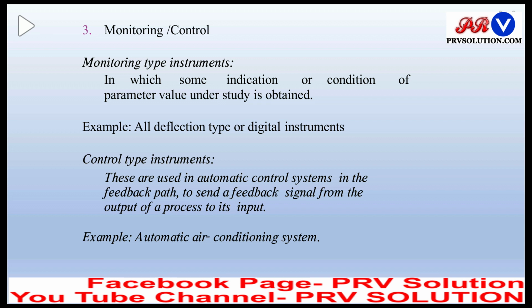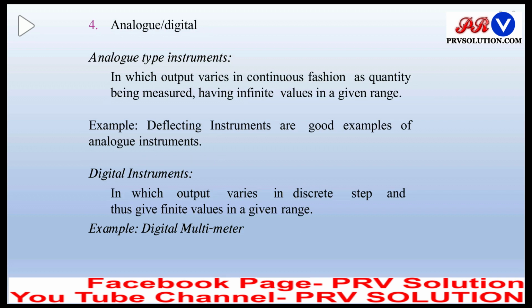All are familiar with this. Whenever the temperature rises above a certain temperature, our automatic air conditioner system will start, and whenever it is maintained, it will get switched off. So these are control type instruments.